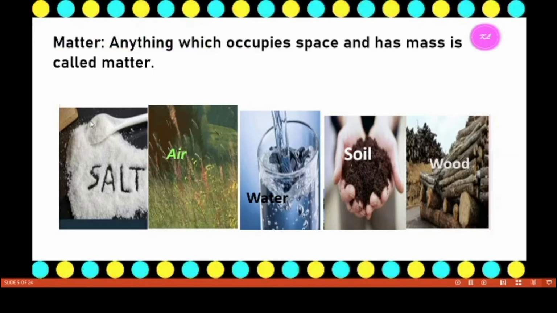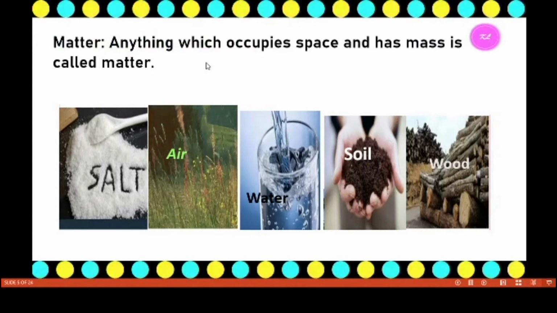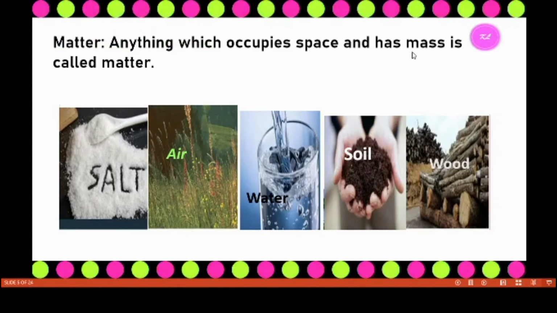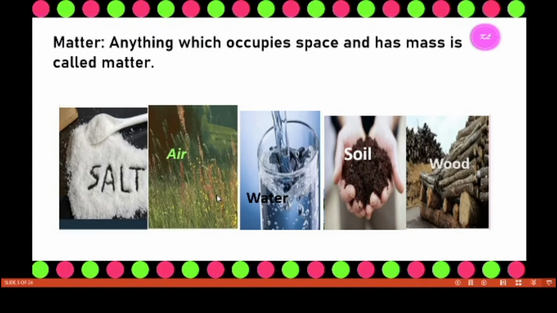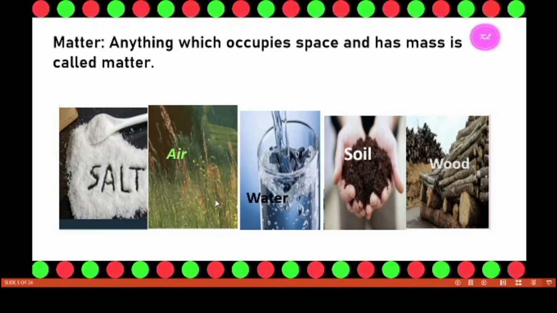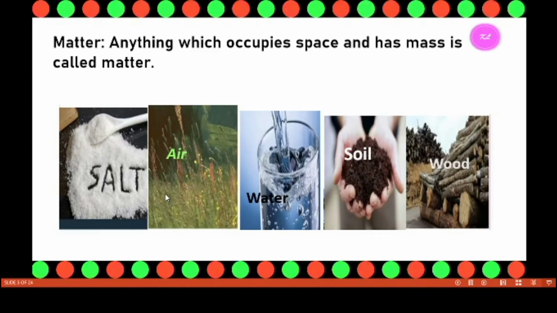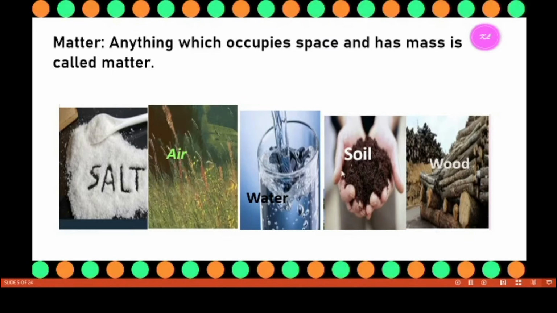What is matter? Already you know the term matter. Anything which occupies space and has mass is called matter. Sugar, salt, sand, diamond, graphite, copper, silver, gold, iron, aluminium, wood, rocks, minerals, food, and fabrics are also matter.